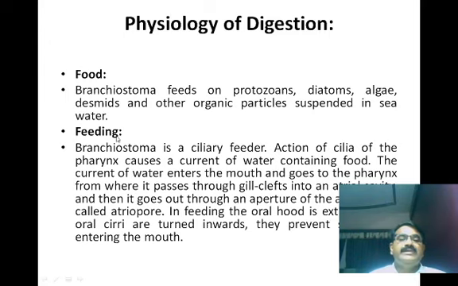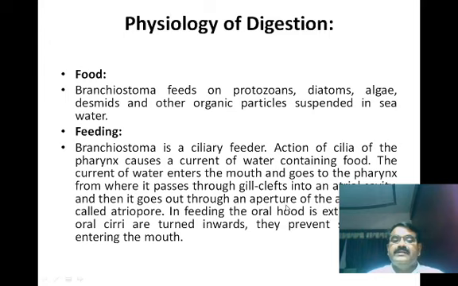The feeding in case of the Amphioxus takes place by the ciliary feeders. Action of the cilia of the pharynx causes the current of water containing the food. The current of water enters the mouth and goes to the pharynx, and from here it passes through the gill clefts into the atrial cavity, and then it goes out through the aperture of the atrial cavity, called the atriopore.